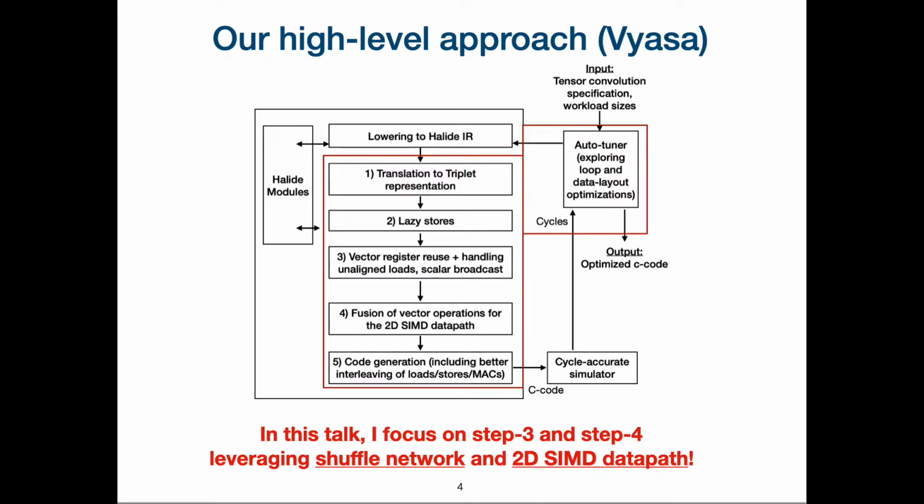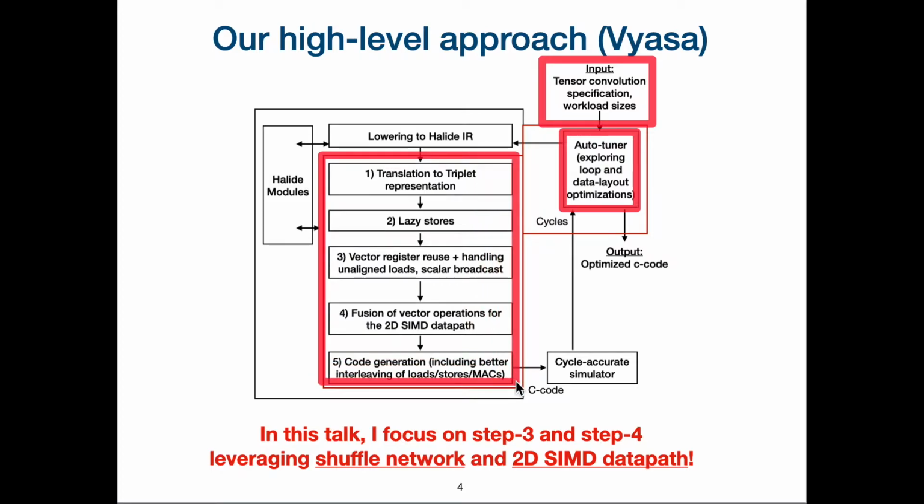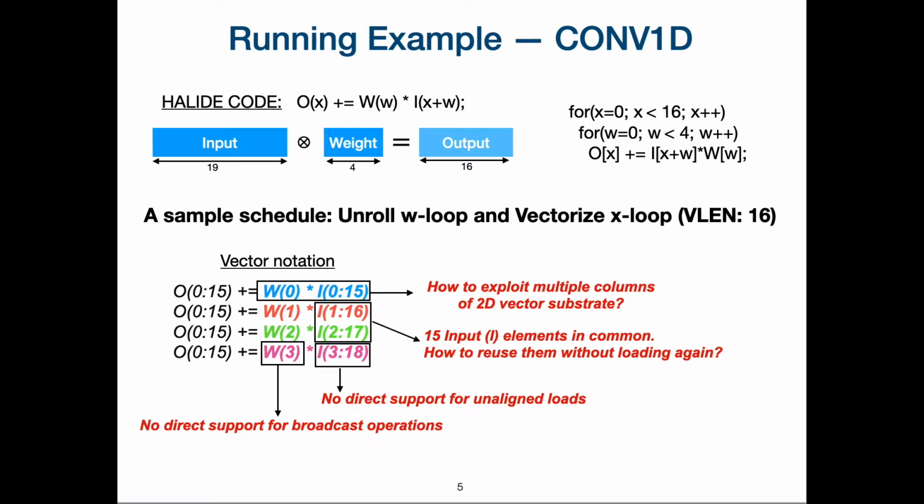Our approach starts with a high-level specification of tensor convolutions in Halide language and workload sizes. Then our approach picks up a schedule from the auto tuner, and all this information will be sent to our compiler containing 5 steps, and then finally generate a high performance C code containing vector intrinsics. Then the C code will be evaluated using a cycle accurate simulator to estimate the performance, and then this will be sent to the auto tuner to evaluate the next schedule. In the interest of time, I'll focus on steps 3 and 4 leveraging the unique features of the AI engine.